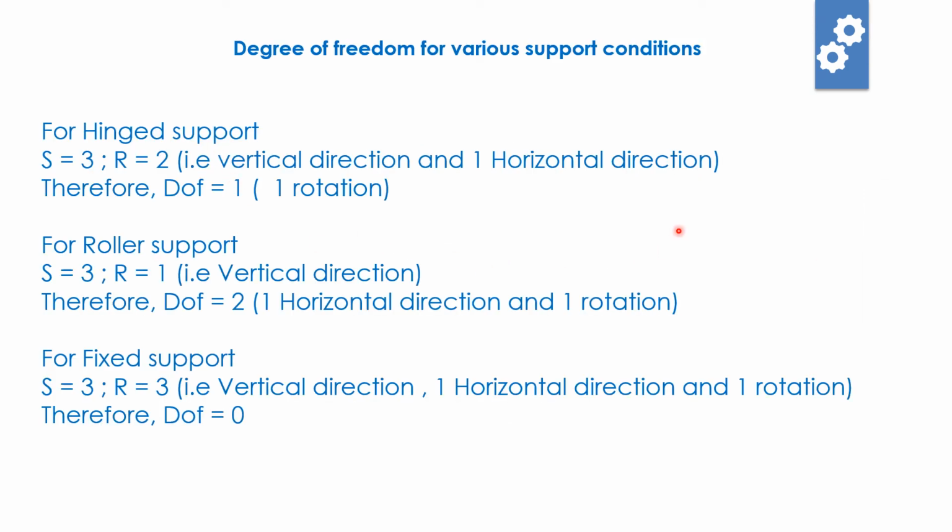This is the same thing we have, but instead of a table we have elaborated the vertical direction and the horizontal direction. In the horizontal direction the hinge support is resisting, so the degree of freedom is 1. And for the roller support, only in the vertical direction it is resisting, so the degree of freedom is 2. For the fixed support, vertical, horizontal and rotation are all resisted, so the degree of freedom is 0.